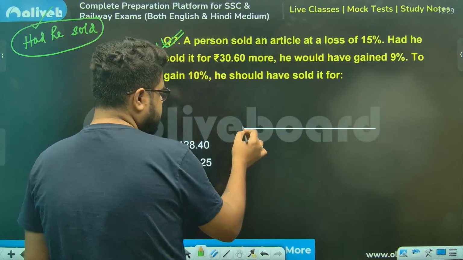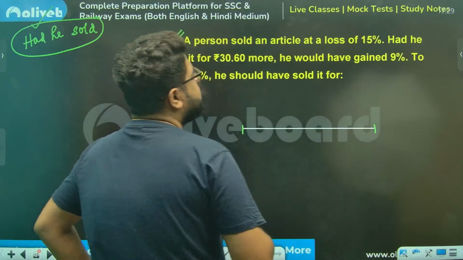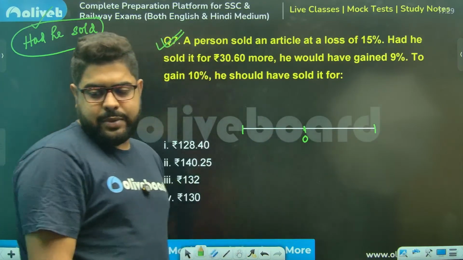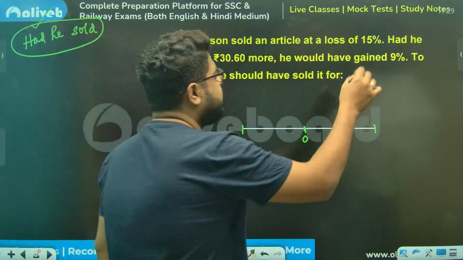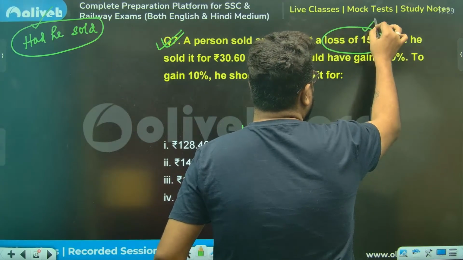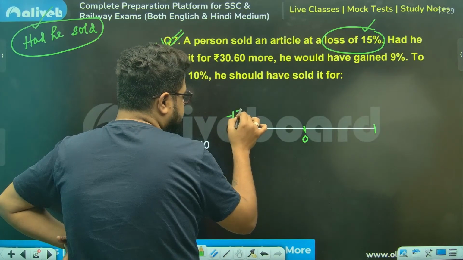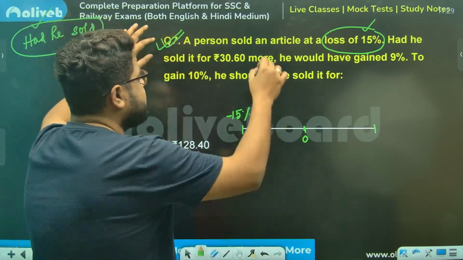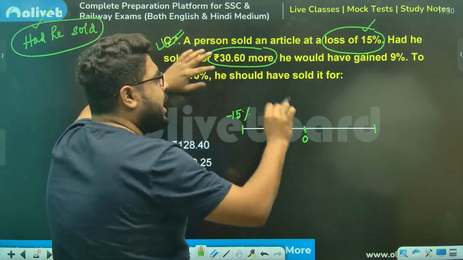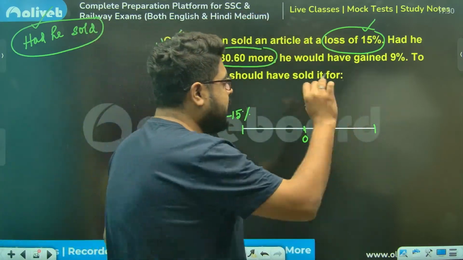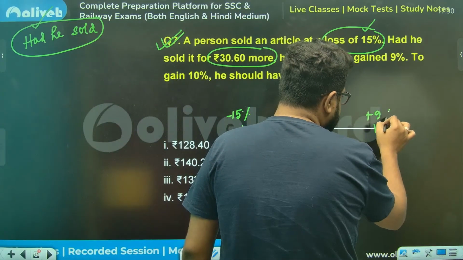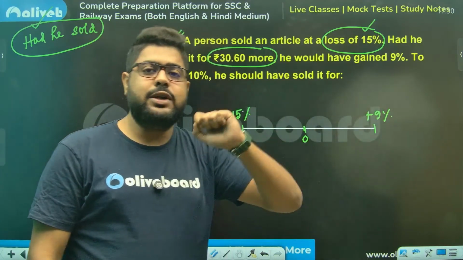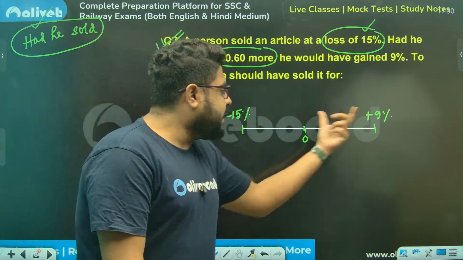Sir, think like this. What they have given? Let's say this is a number line. For our understanding, this is 0 in between. So loss of 15%, one situation. Loss means minus. So this is minus 15%. And had he sold it for this much rupees more, he would have gained 9%. 9% means this is plus. So this difference is something you understand. So what is the difference of percentage?